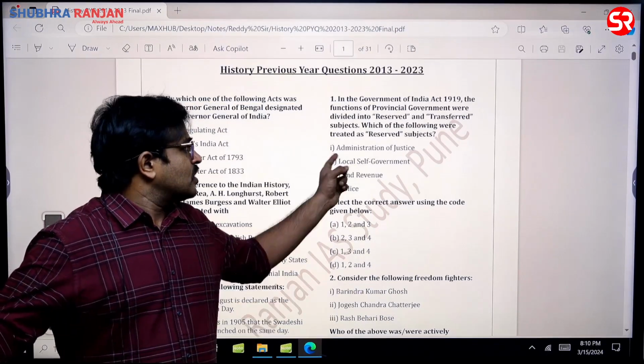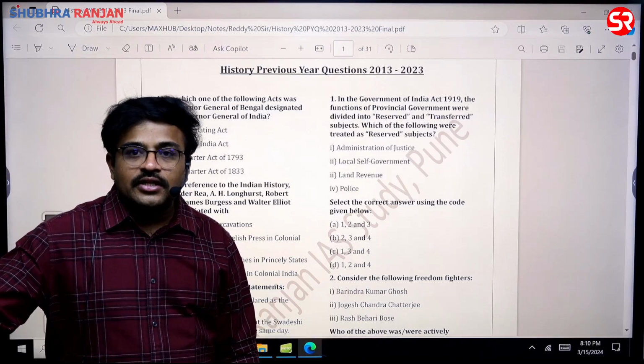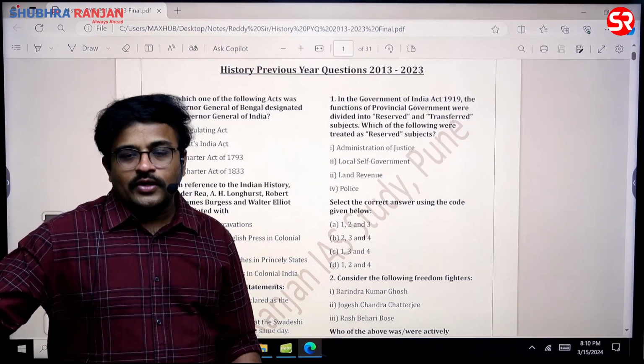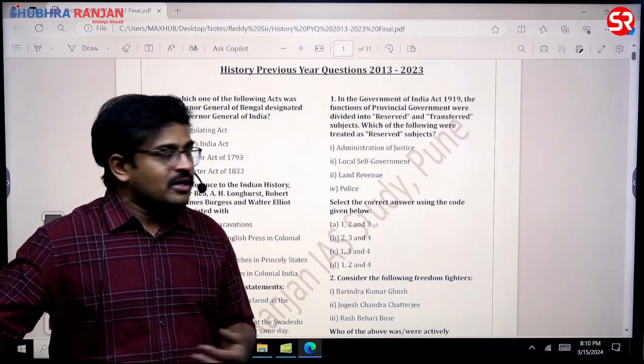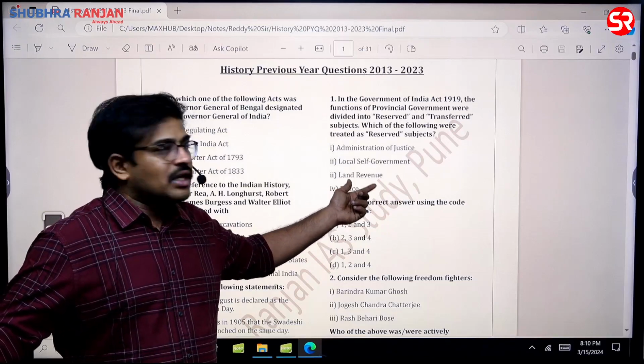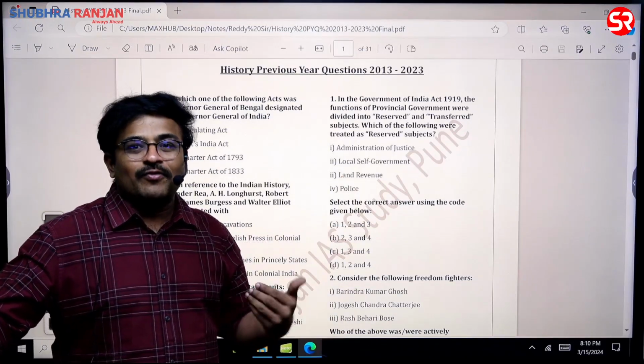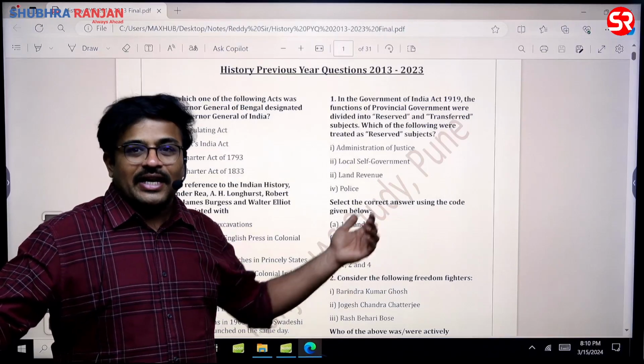See the options: administration of justice. In fact, they were not ready for Indian judges to prosecute them. That is the reason why the Ilbert Bill controversy happened. So definitely they are not going to transfer the administration of justice. Then the second one is local self-government. But even today, local self-government is not a very powerful department, sir. So that is the reason why they transferred this department.